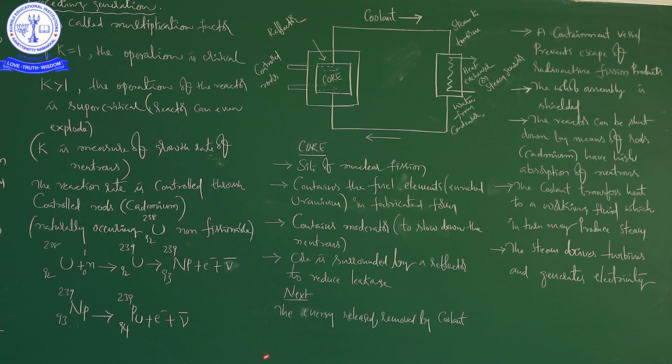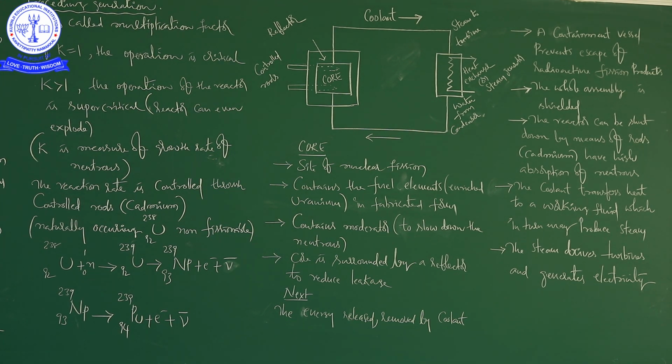a neutron participates in a nuclear reaction with a radioactive material, here uranium. Then byproducts are released, which we call fragments, along with a certain amount of energy and some other neutrons. These neutrons again participate in a nuclear reaction with some other uranium atom and again energy is released. This reaction continues like that. This is called a chain reaction. In a nuclear reactor, we have to control this chain reaction.